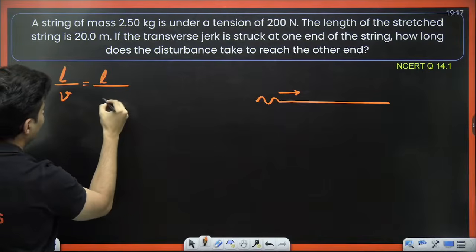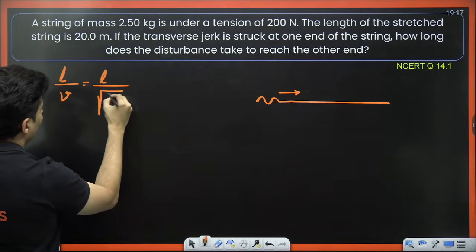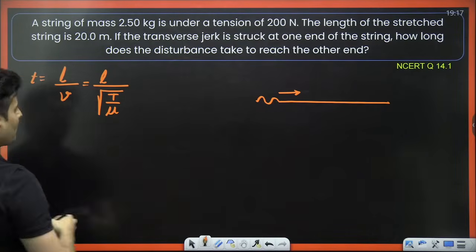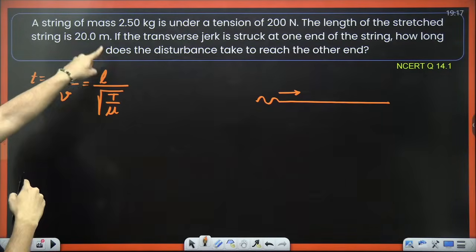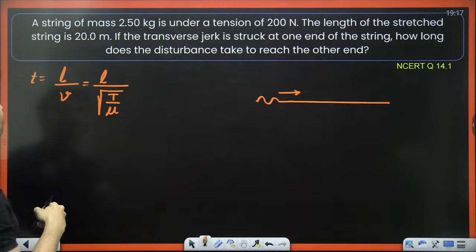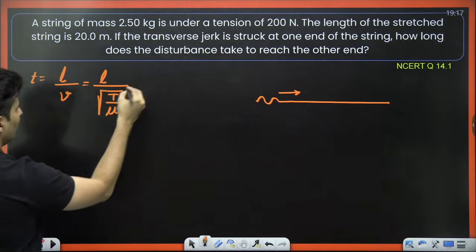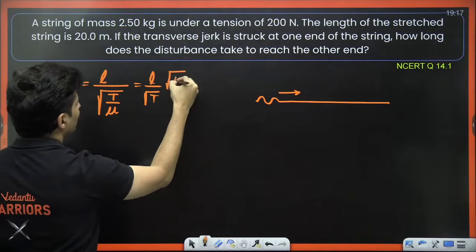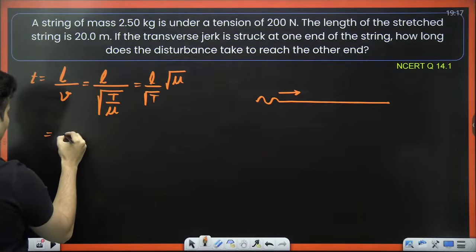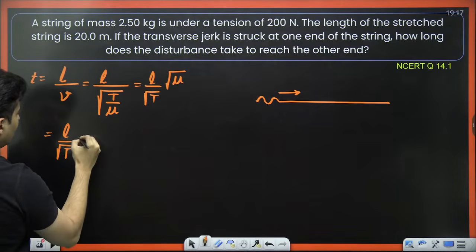So what is the speed given by? The speed is given by root of tension by mu. Is mu given? No. Mass is given and length is given. So I can also write this as L by root T, and root mu is on the top. So L divided by root T.